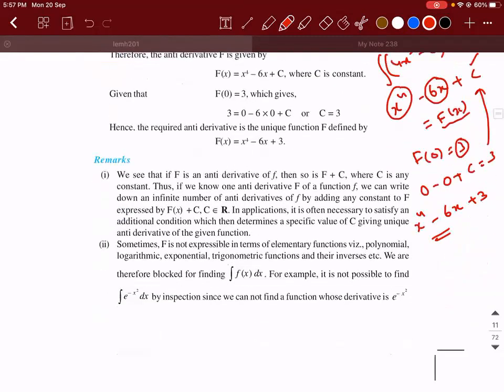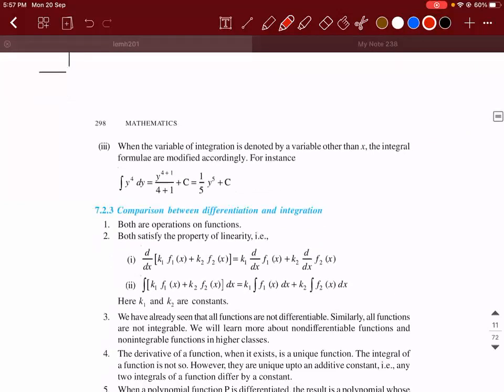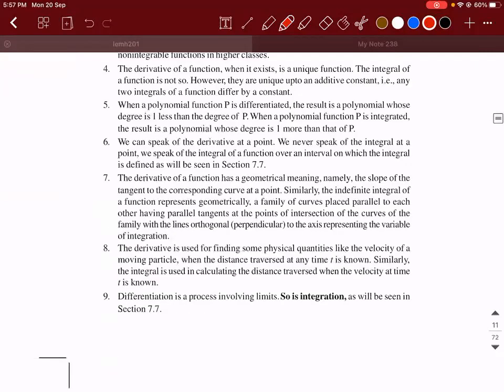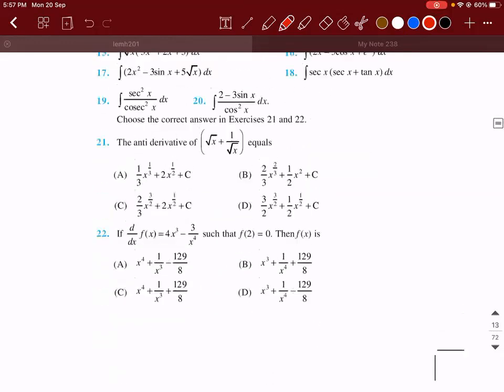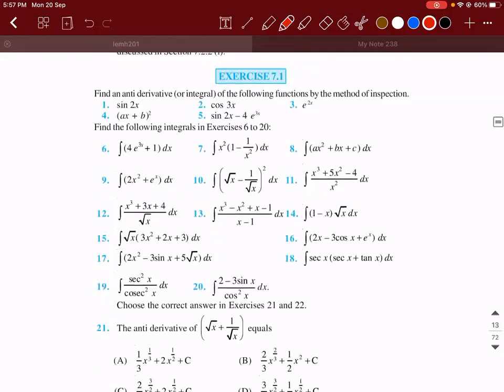Next is this exercise 7.1. We'll solve 1 or 2 problems. Oh, time is not there. Okay. This will start tomorrow. So in the meanwhile, I'll not suggest you to sit and practice at home. I'll do it in the class. So as of now, you keep revising the term portions. But ensure you're attentive in the class so that most of the problems are solved in the class itself. Am I clear?